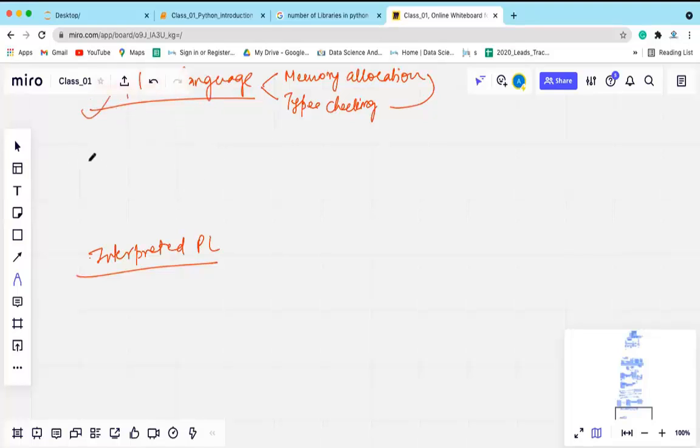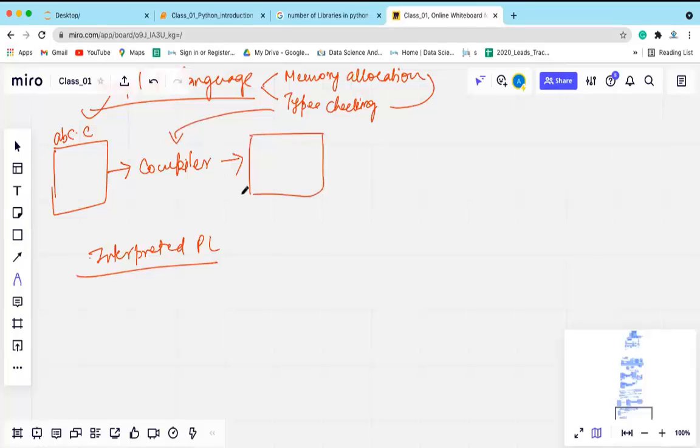In case of C or Java, for example, abc.c, we have a compiler. This compiler does the memory allocation and type checking at the compilation stage, and it generates one intermediate code called abc.exe. When this is executed, it is equivalent to the native code, meaning the code which can run on your hardware directly. So it is equivalent to the native code, and when you execute it, it gives you the output.